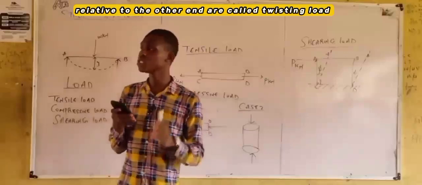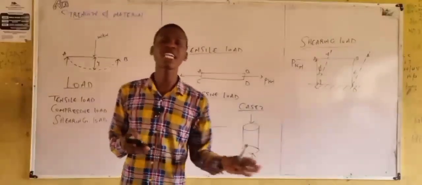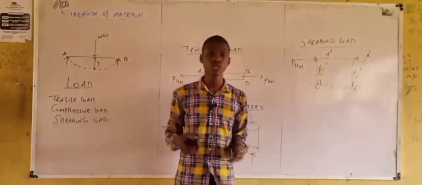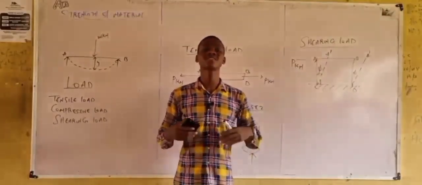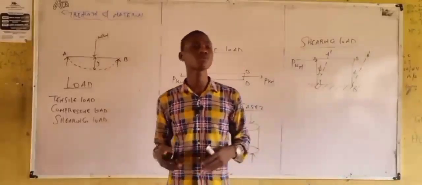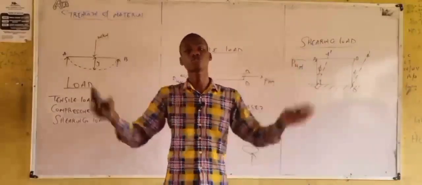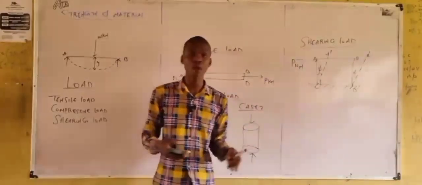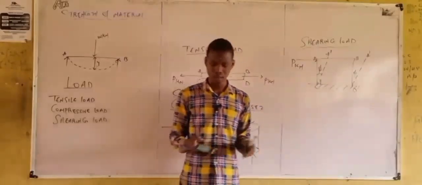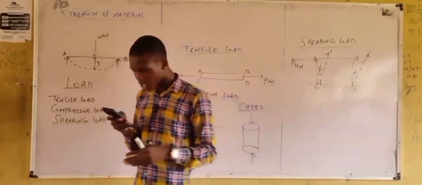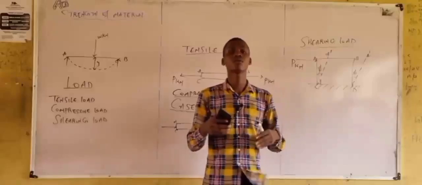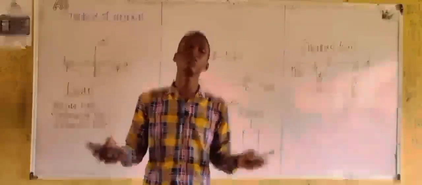They are called twisting load. For dead load and live load, dead load, what it means when we say dead load is static load, right? A typical example of dead load is a construction building. Why? Because it is unmovable, we can't move it, it's static. All right. The idea of live load is fluctuating load.